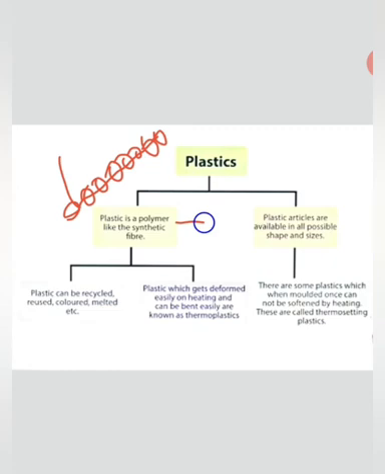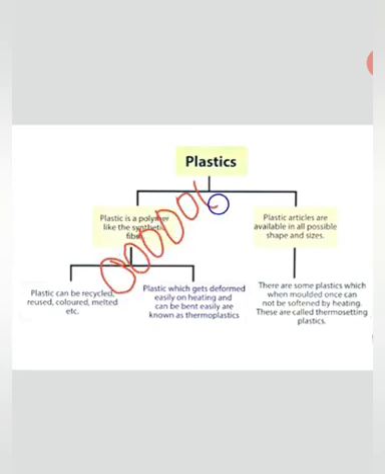And plastic is a polymer like the synthetic fiber. If they are combined with many types of different beads, it means they are made of various types, rayon, nylon, each and everything. Such is known as polymer, and that's why it is a synthetic fiber.